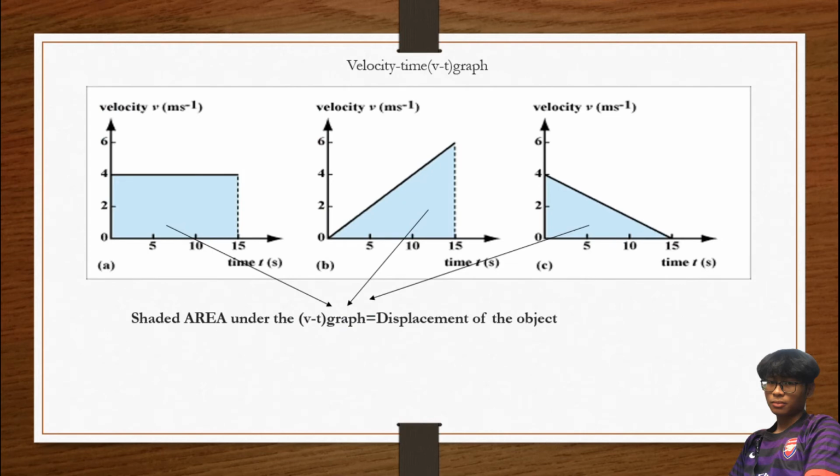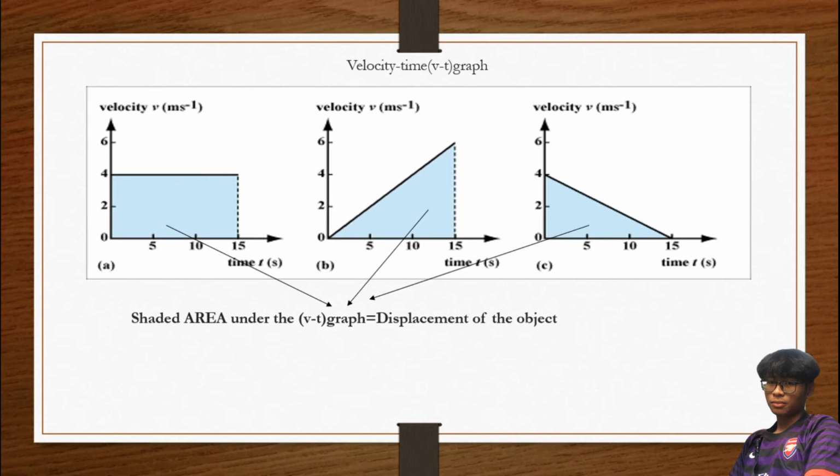So velocity against time graph. Okay, velocity against time graph, kalau kita nak contoh di question dia nak displacement, tapi if the question give us a value of displacement, and then the question give us graph velocity against time, we also can find displacement of the object with find out dia punya area under the graph.